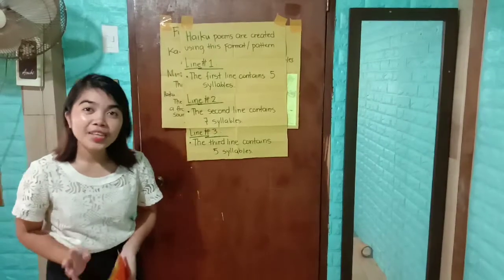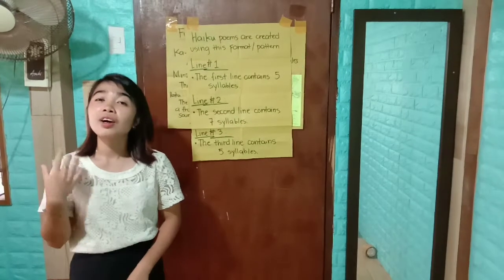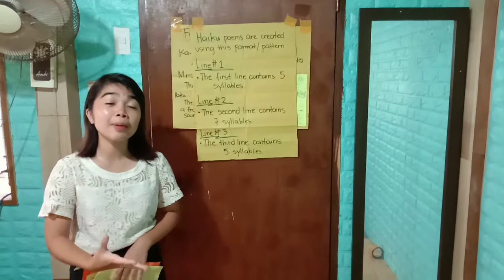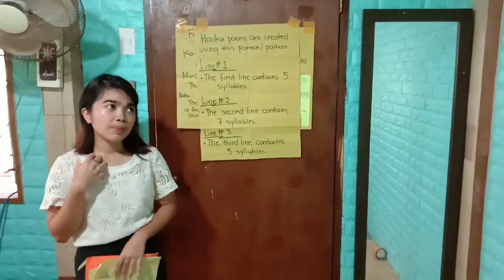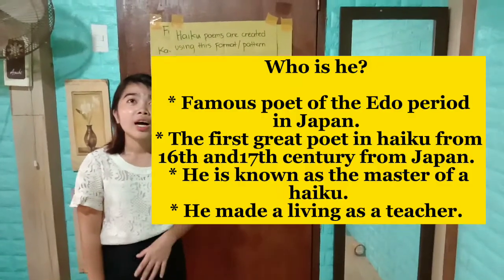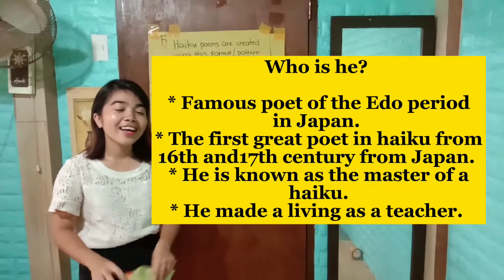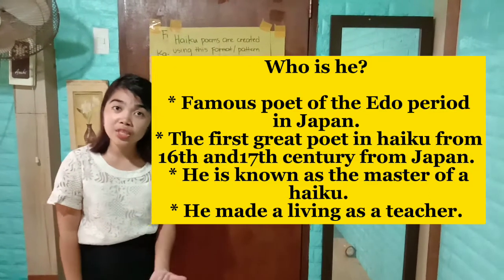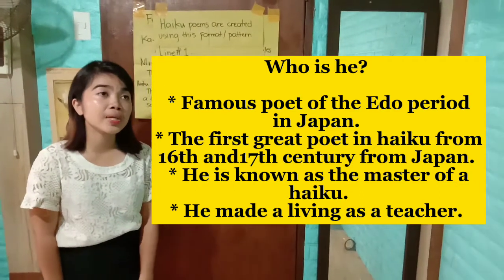Now let me share one of the famous haiku writers in Japan, Basho Matsuo. Who is Basho Matsuo? He is a famous poet of the Edo period in Japan, and the first great poet of the 16th and 17th century in Japan.